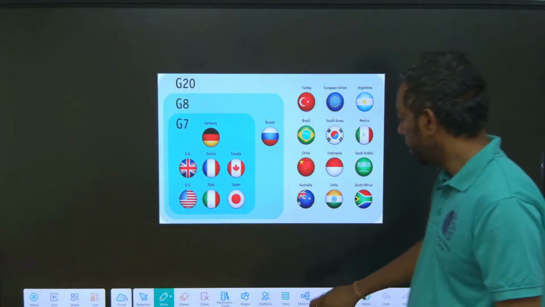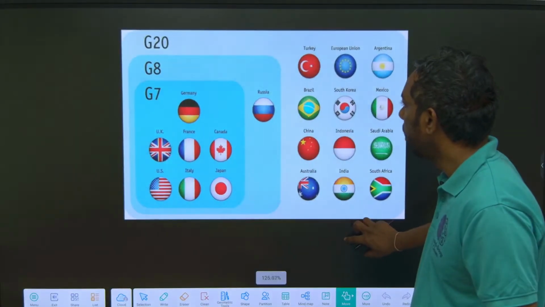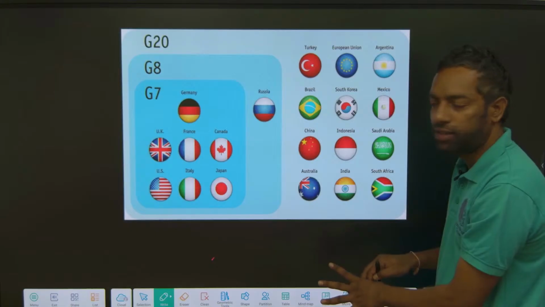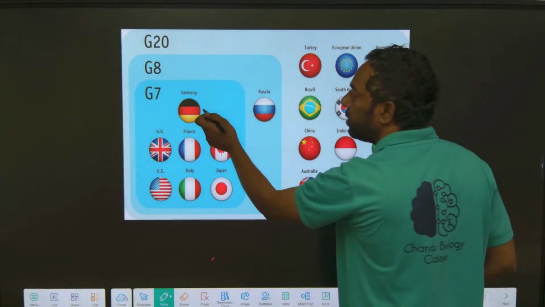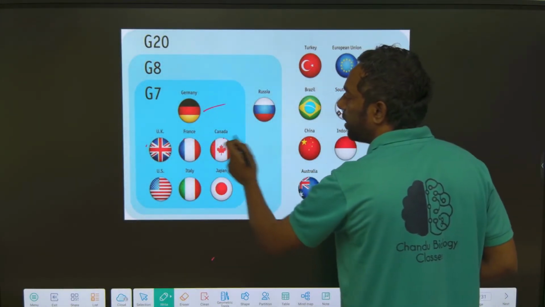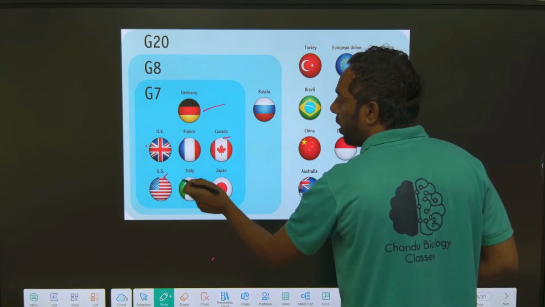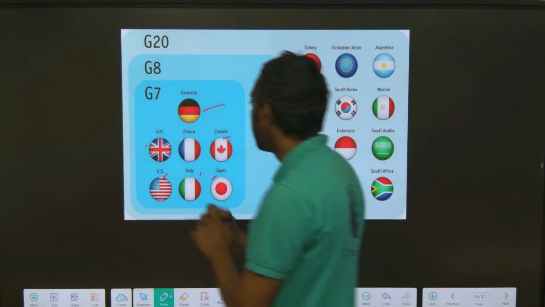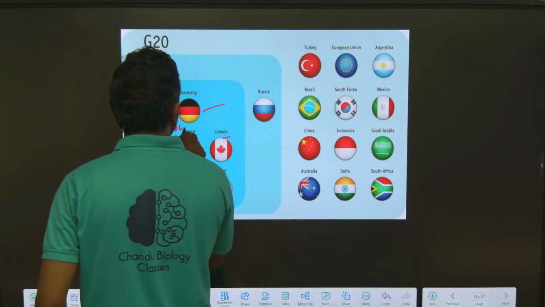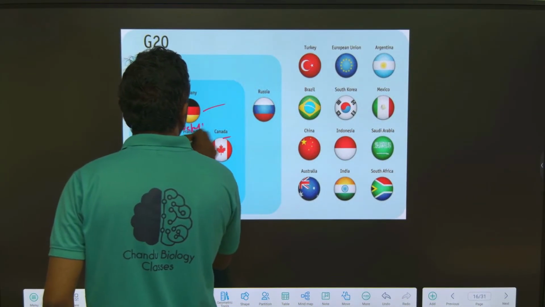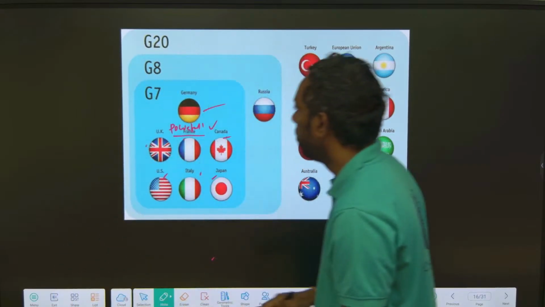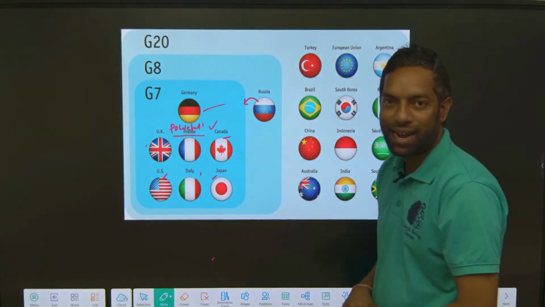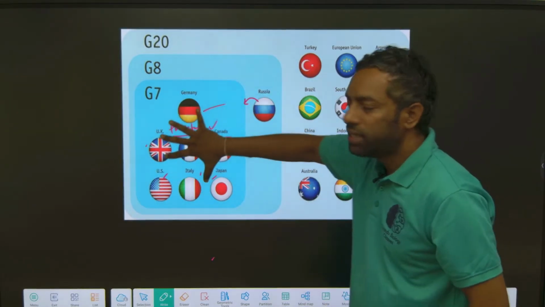Guys, just look here again. These are all G20 countries. The G7 countries are Germany, UK, France, Canada, Italy, US and Japan. These are the G7 most powerful countries. If Russia is added to the G7, it is G8.